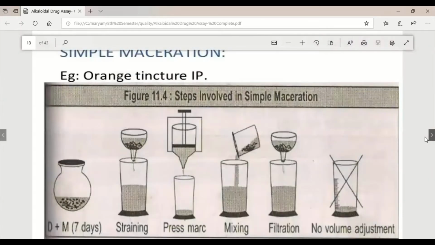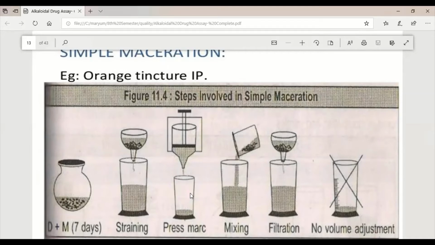This is a simple procedure showing a simple maceration process in which first we macerate the drug for 7 days, day and night, in the menstruum. Then we simply strain the solvent from the crude drug, and the marc, which is left behind, we press to get the pressed liquid, also known as expressed liquid.